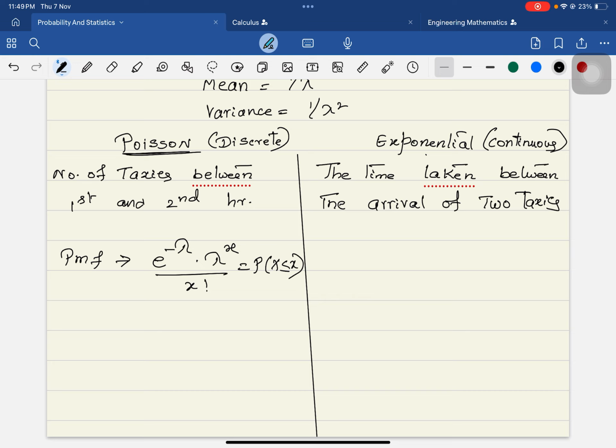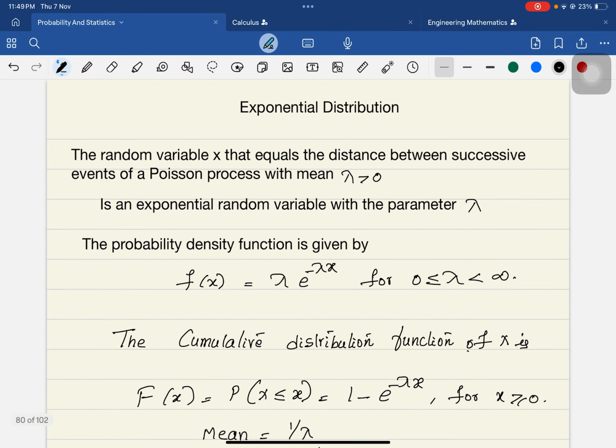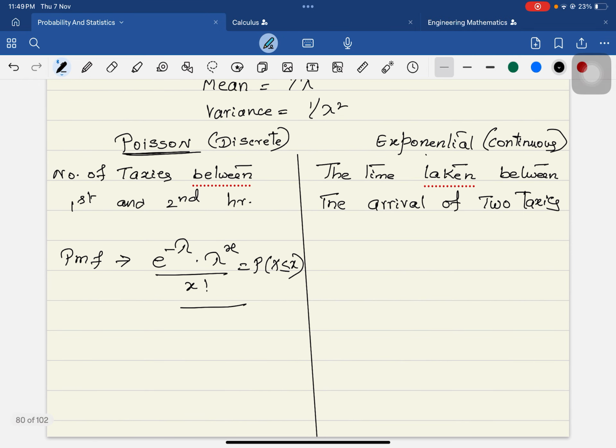Whereas in the exponential distribution, there is a difference. The mean in the Poisson distribution is lambda, and the variance in the Poisson distribution is also equal to lambda. This we know, right? The only distribution where mean and variance are the same is the Poisson distribution.